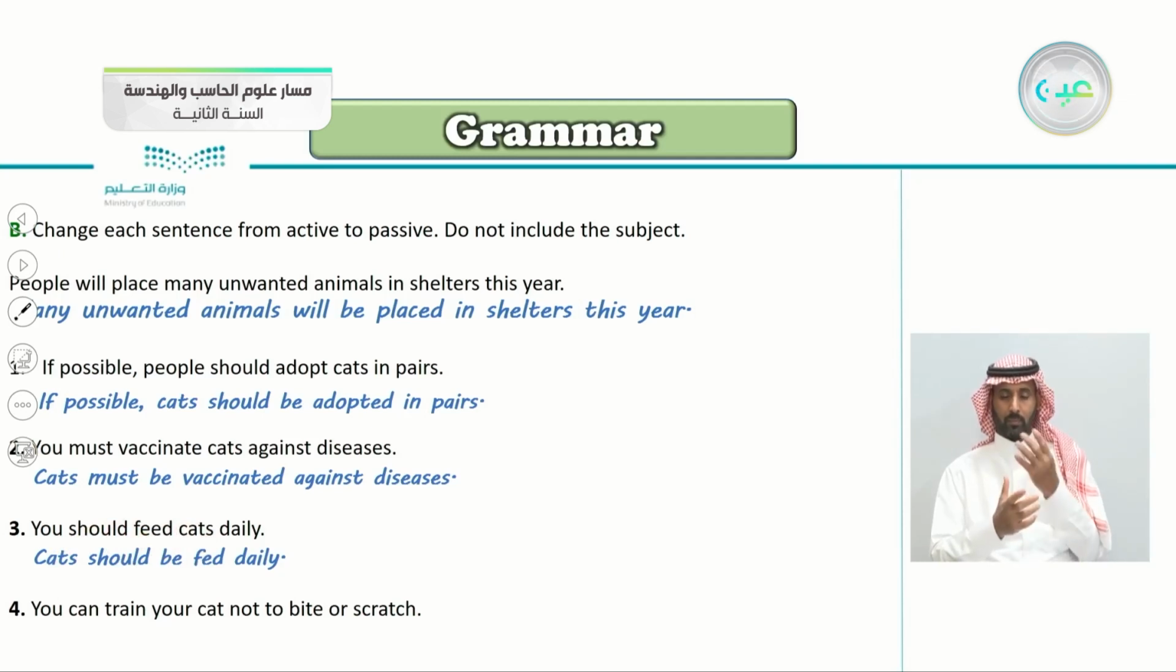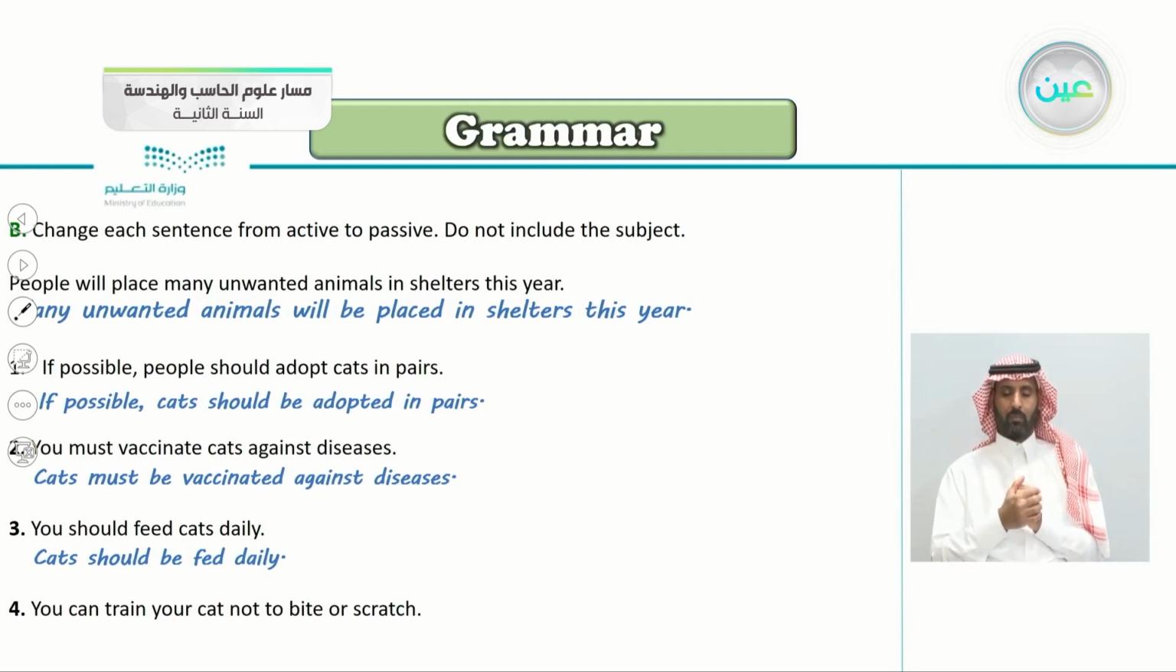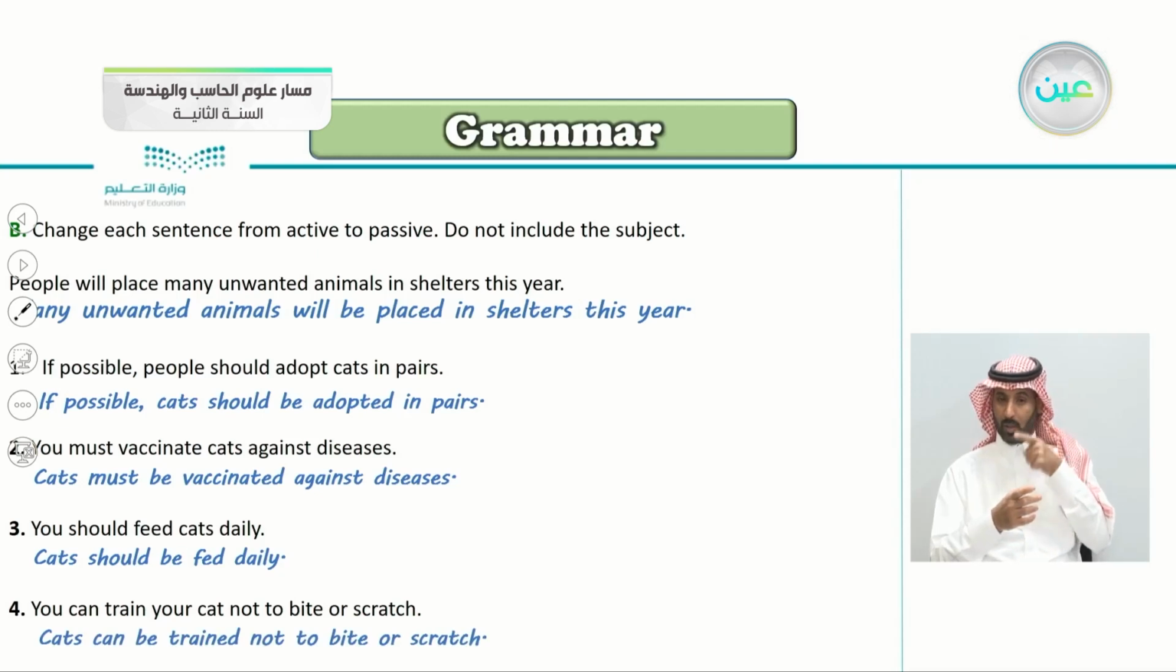You can train your cat not to bite or scratch. So what do we say here? Begin with the object. Yes, cats can be trained not to bite or scratch. Cats can be trained. Notice when you want to give a negative sentence here, we said not to bite. Again, cats can be trained not to bite or scratch.